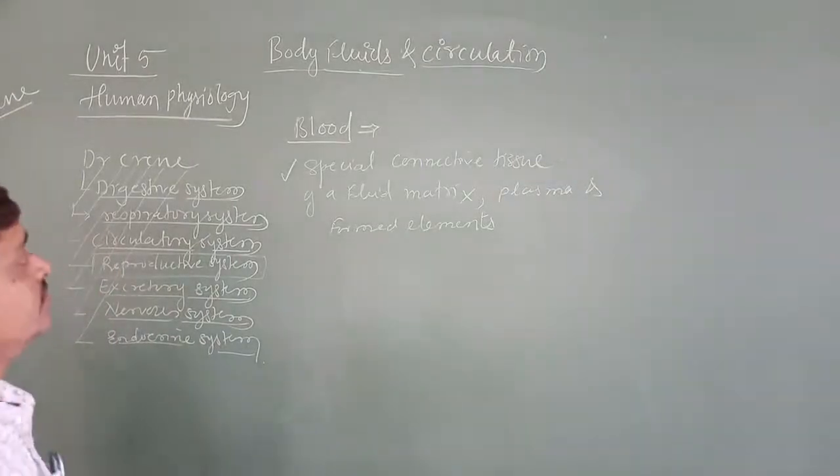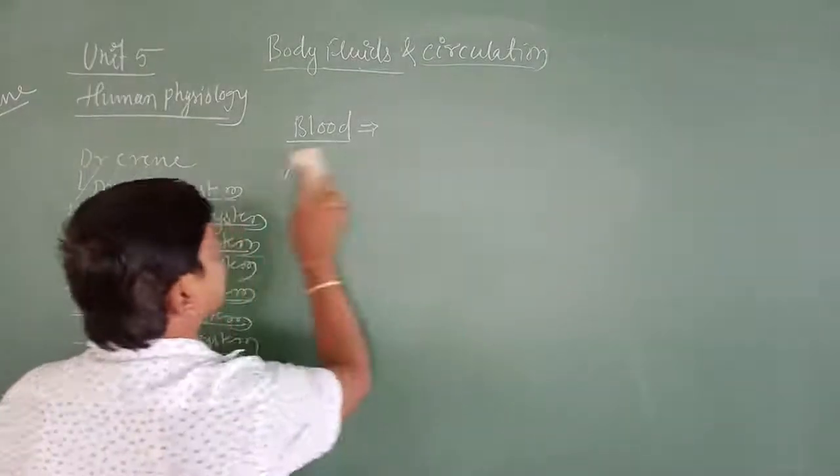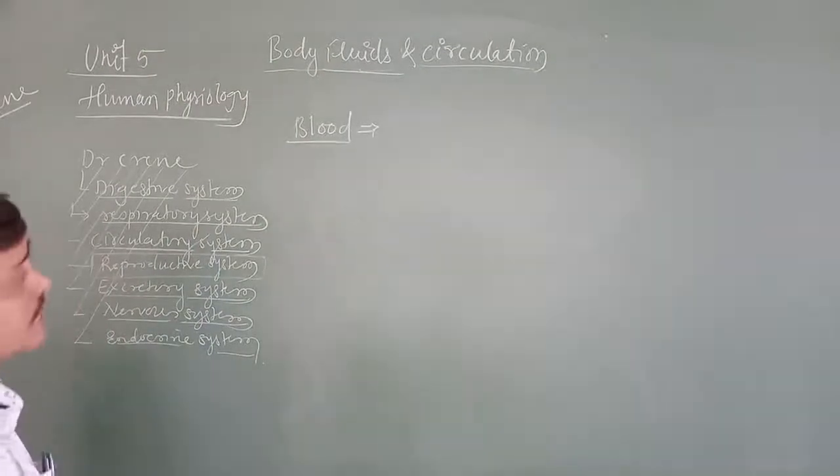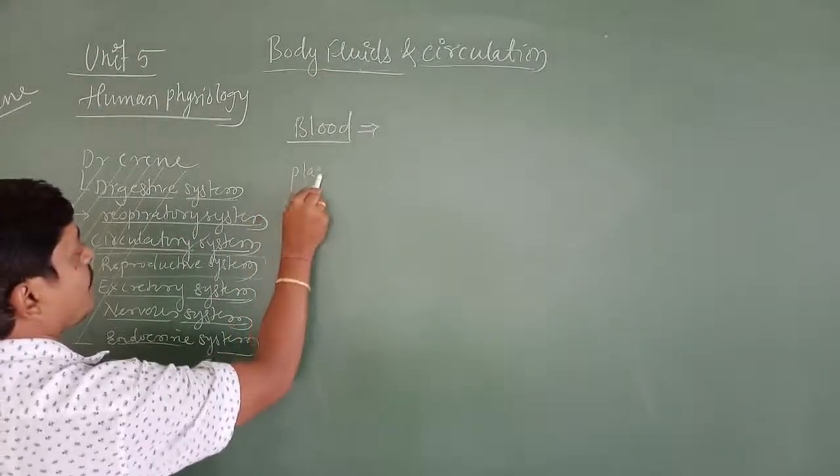Now we are going to go for the next. Blood consists of plasma.